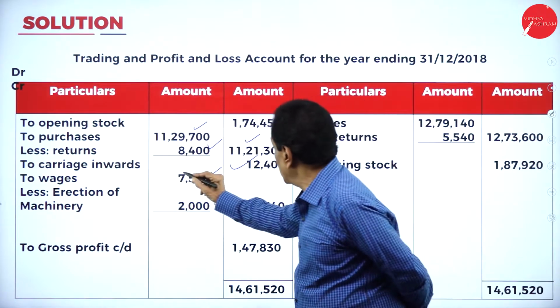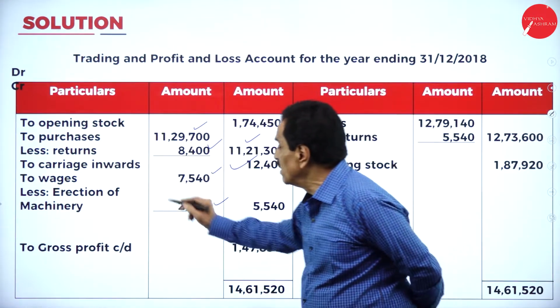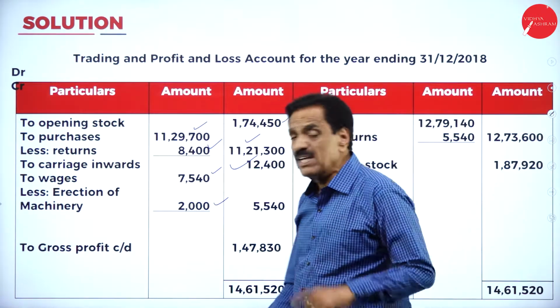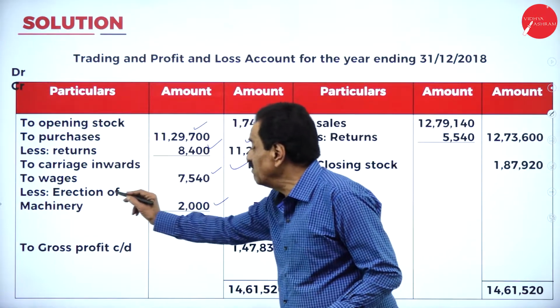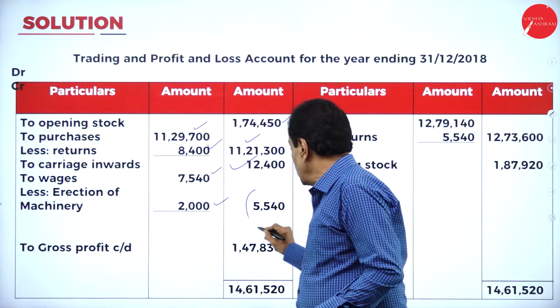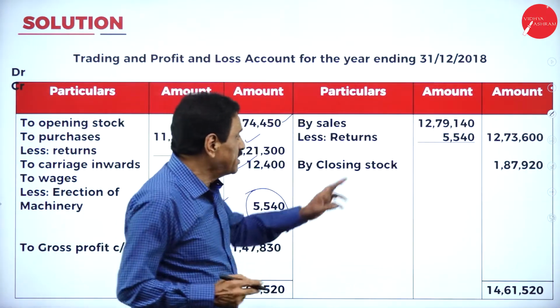11,21,300. How much carriage inward? As per the trial balance, 12,400. Wages, how much have you paid? 7,540 is already paid. In your adjustment, there is wages for erection of machinery. How much is there? 2,000. So what's the real wages? It comes to 5,540.